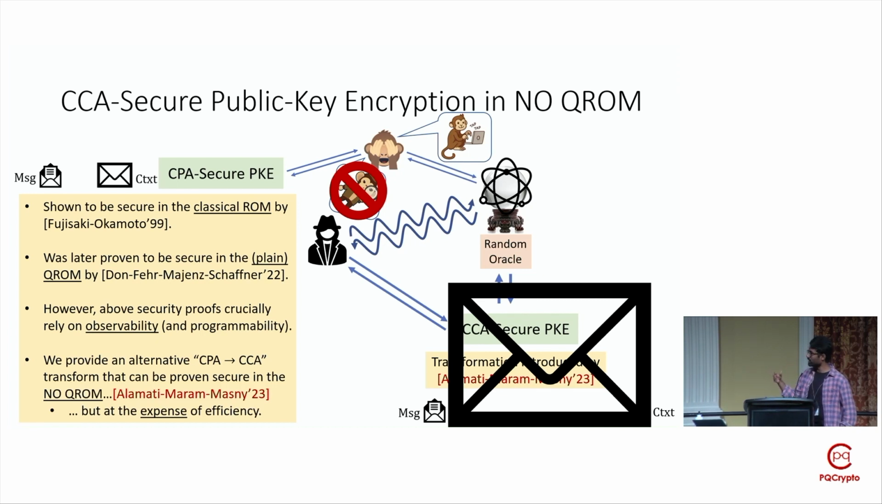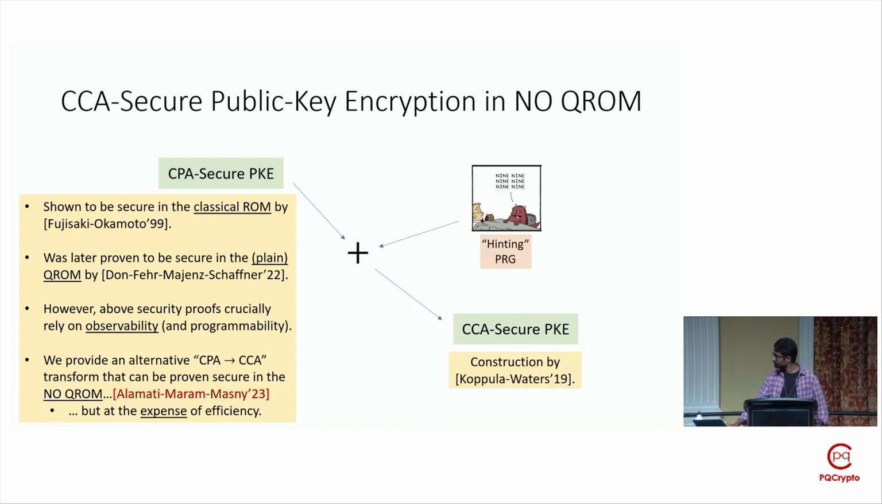And probably here is where I reveal my hypocrisy because, as I mentioned earlier on, the reason we use heuristics is to obtain more efficient schemes. So an open problem is to obtain more efficient CPA to CCA transformations, where in the security proof you don't rely on observability. I will sketch our CPA to CCA transformation in the final slides.